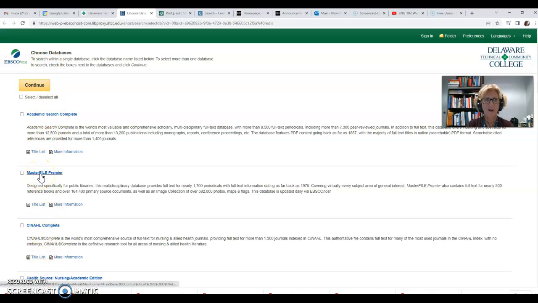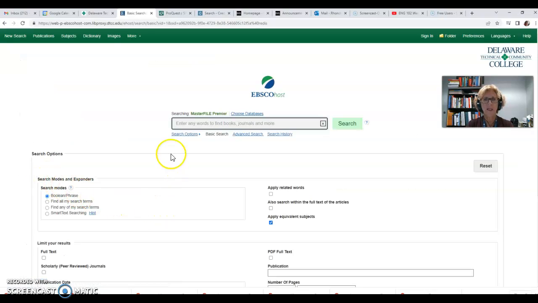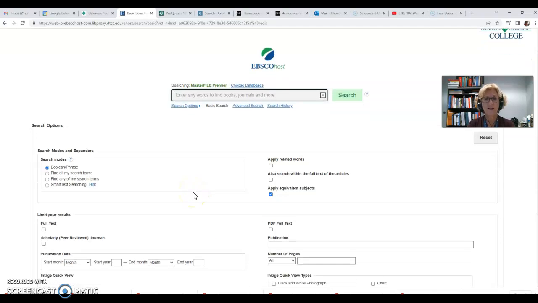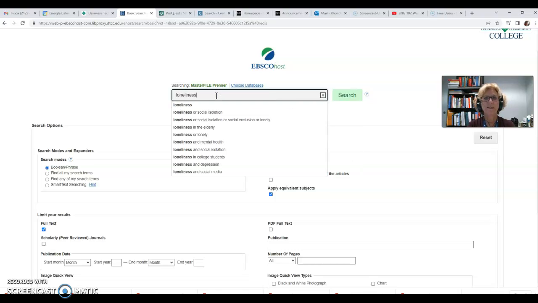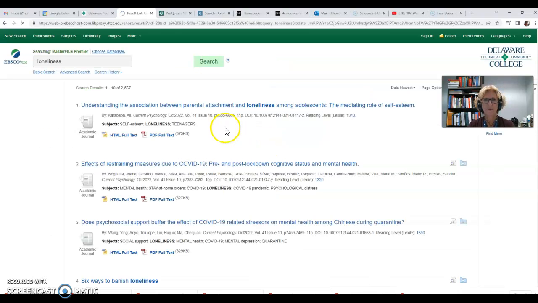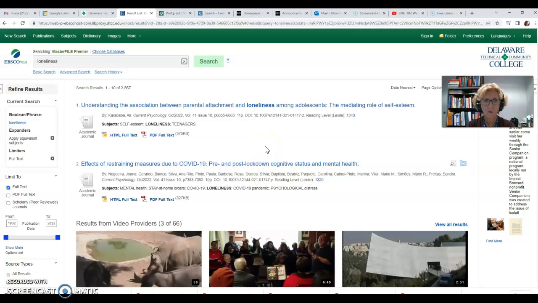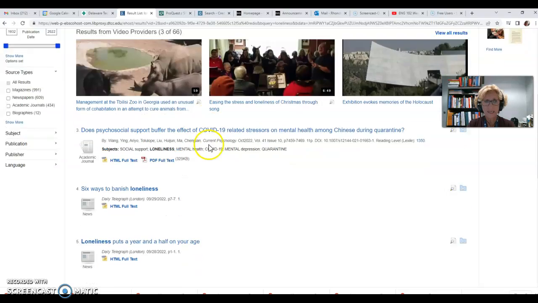I would recommend for Ebscohost that you actually use master file. It's a little hard in Ebscohost to find an article that's not too technical. Make sure you click full text and then write in your loneliness. And you may find other words can work for you as well. You can start looking here.